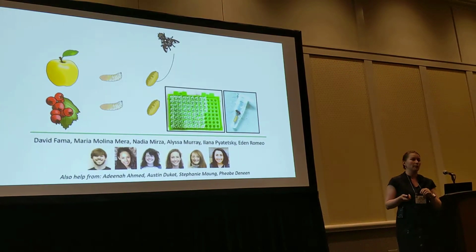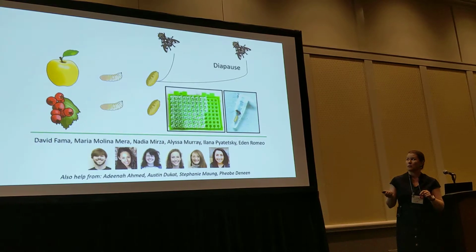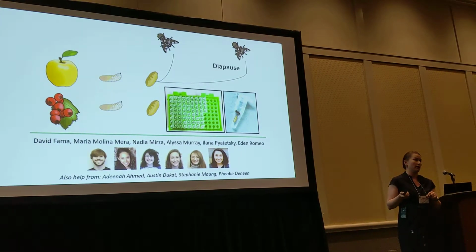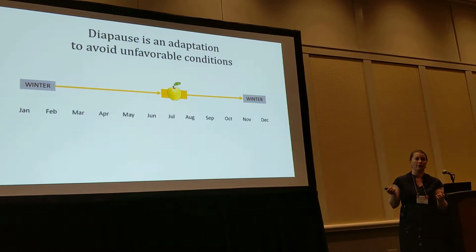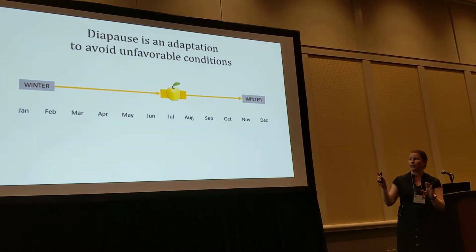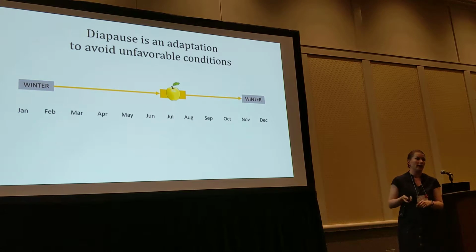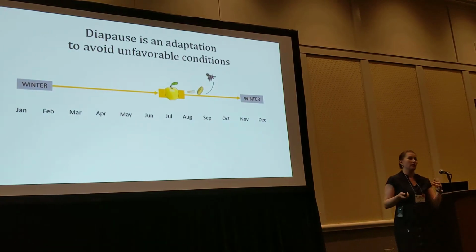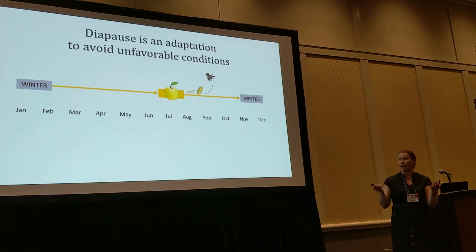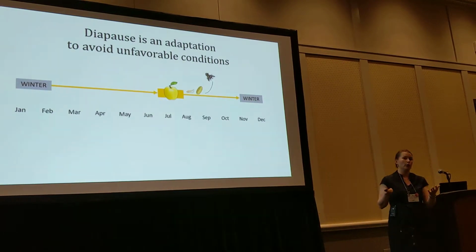So flies can develop directly into adulthood, but they often go through a period of suppressed development called diapause. This is an adaptation to avoid unfavorable conditions. You're looking at a timeline across the year with winter and apple fruit availability as an example. Flies that develop directly have no fitness. There's no host fruit available for them to reproduce.